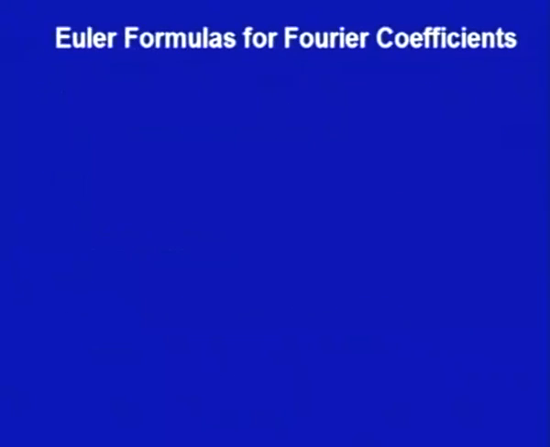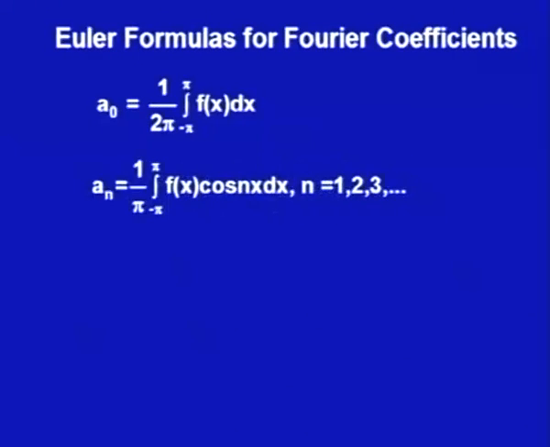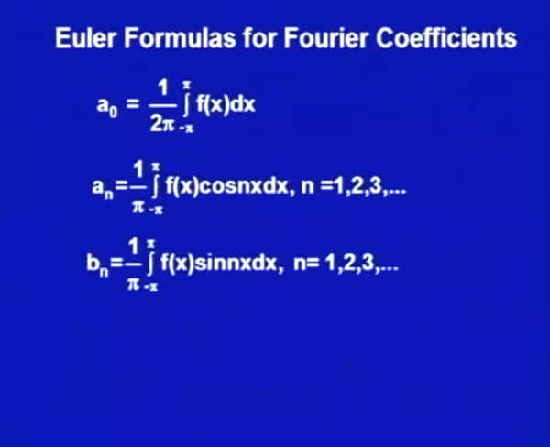So, we have got the coefficients, which we call Euler's formula for Fourier coefficients. What we had obtained is that a naught is equal to 1 upon 2 pi integral minus pi to plus pi f(x) dx, a n is 1 upon pi integral minus pi to plus pi f(x) cos nx dx, and b n is 1 upon pi integral minus pi to plus pi f(x) sin nx dx, and this is true for all n equal to 1, 2, 3 and so on. These are called the Euler's formula for Fourier coefficients.